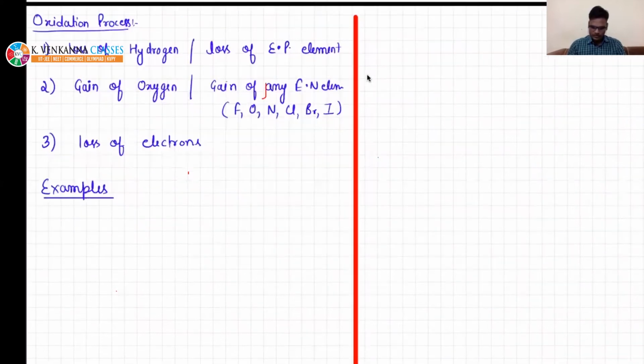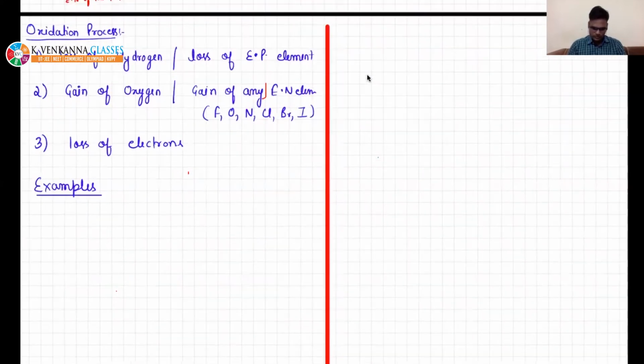Loss of hydrogen. If you say like this, MgH2 gives Mg solid and hydrogen gas, then you will say, in this case, loss of hydrogen is taking place. Right? So this is an example of oxidation.